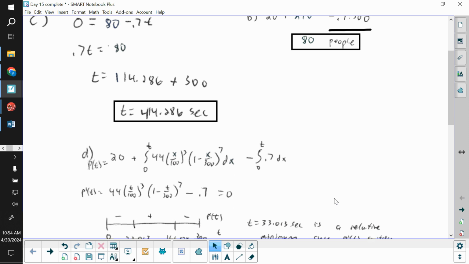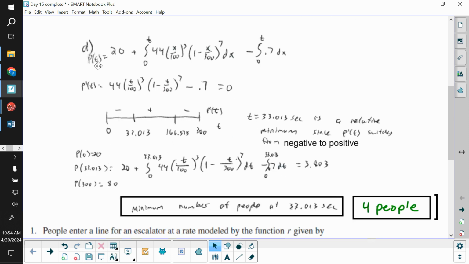And we want to find when there's a minimum. So I came up with an equation for the people that were in line at any time, P of t. We needed to take into account the people that were there at the start, those that added to the line, and those that were taken away. So 20 were there at the start. Then the integral from 0 to t of our entering expression. Now notice I have a dummy variable in there because I want t to be on top, so I used some dummy variable in place of t, so I just used x. Then minus for the people leaving, integral 0 to t, and it was a constant rate they were leaving, so that's 0.7 with some dummy variable.